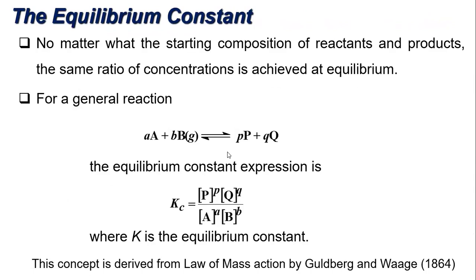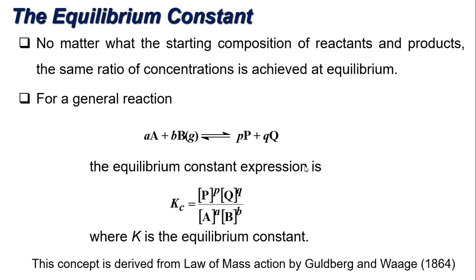So as mentioned, you have what you call the equilibrium expression. This equilibrium expression leads us to the concept of the equilibrium constant. No matter what the starting composition of reactants and products, the same ratio of concentrations is achieved at equilibrium. So in general, if you have a chemical reaction A plus B forming P and Q,